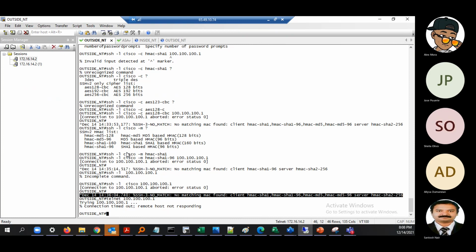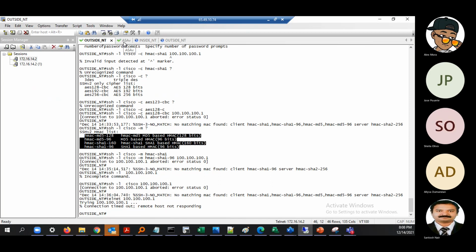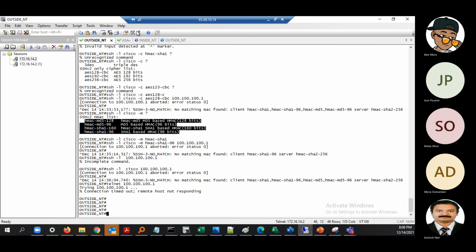missing actually. Now we know that the client is having these hashing algorithms, but the router is having these hashing algorithms. How can we match these hash algorithms with the ASA? Not only this, there will be a lot of queries coming. Sometimes we will make mistakes and we'll have to correct them. Those things we'll be able to do only when we are doing practicals.